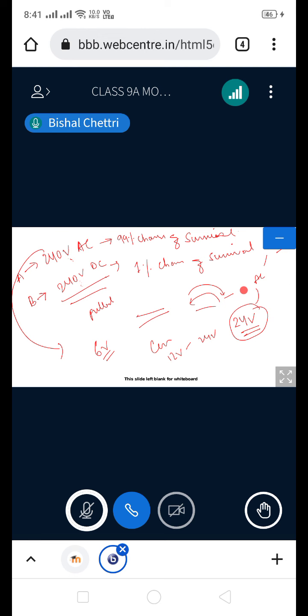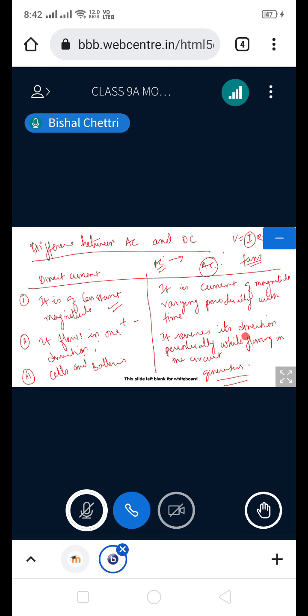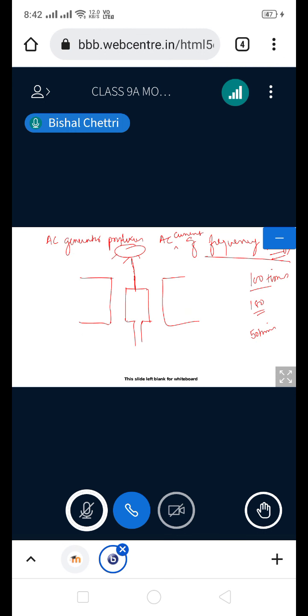Is it clear? Yes, sir. Okay. Anyone, any problem with the difference between AC source and DC current? No, sir. Okay. Now, what is the advantage of AC current over DC current? You can say. Actually, this advantage I will talk to you about after I do the transformer, because it will be easy for you to understand.